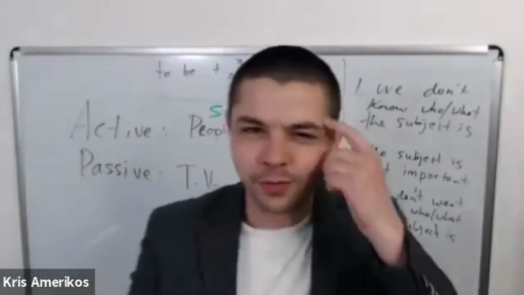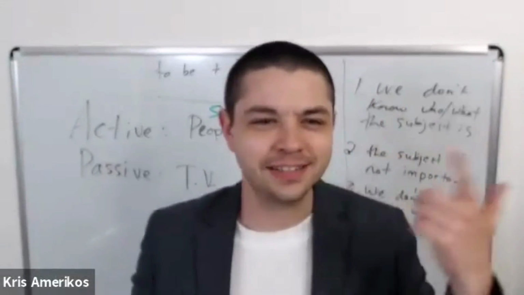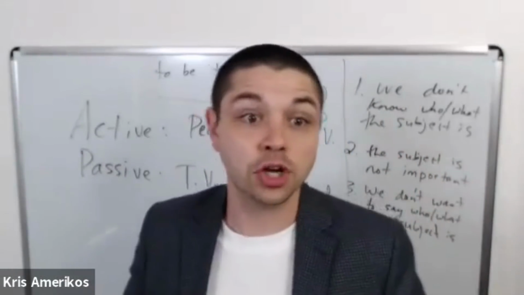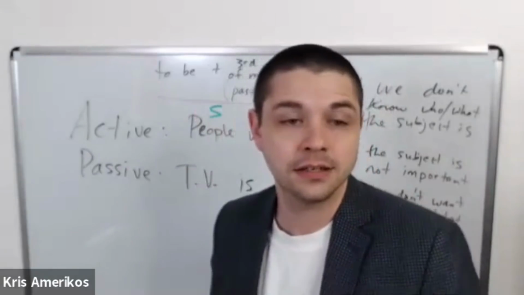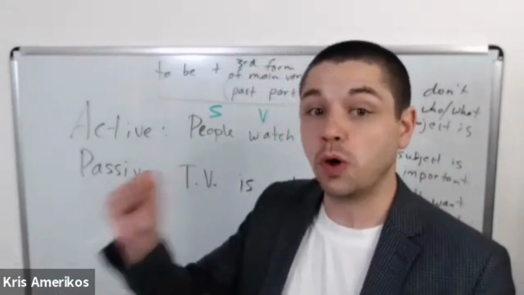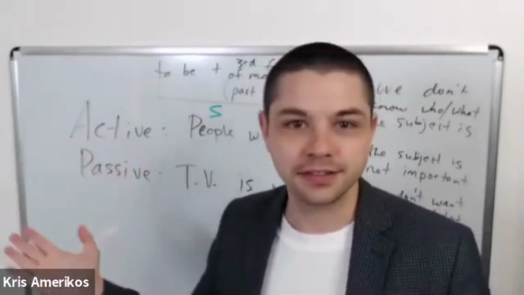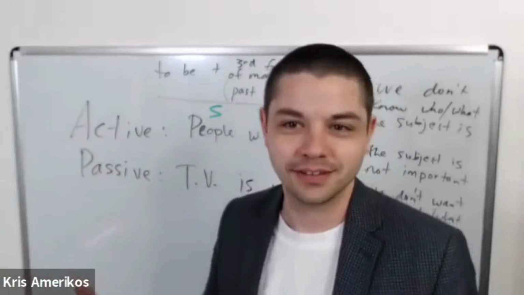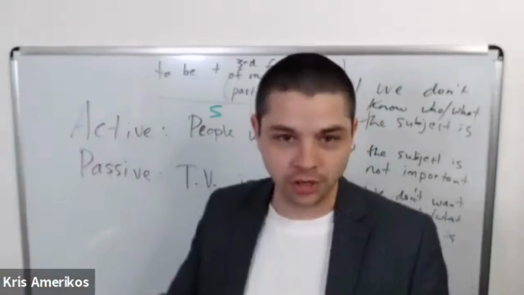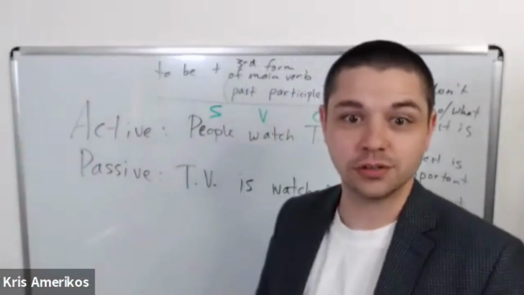Now, you might think, well, when can I really say this phrase? If we're talking about statistics, TV is watched by 5 million people every second, maybe. So we could talk about this information, right, in general.